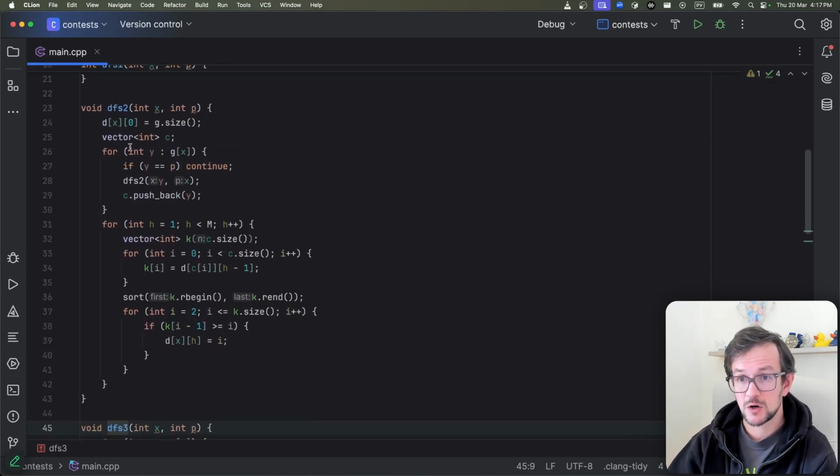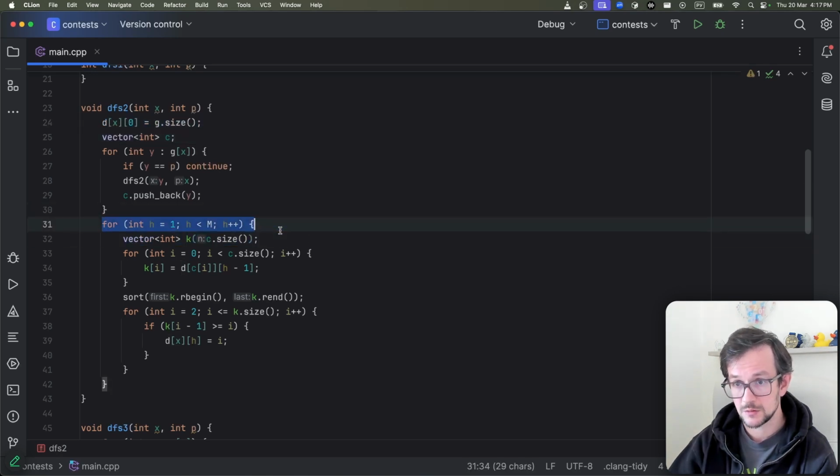The second DFS calculates the main dynamic programming. So for every node and every height, calculate the maximal k. Here we calculate the value for height 0. It's easy, and here we calculate for all other heights. For all heights, I look at my children, look at them at height h-1, and check if I have i children, all of them greater or equal to i. If I do, I can make a tree of size i.